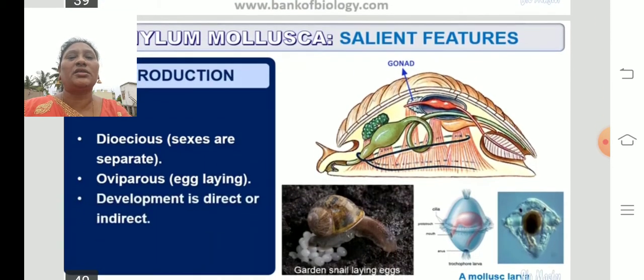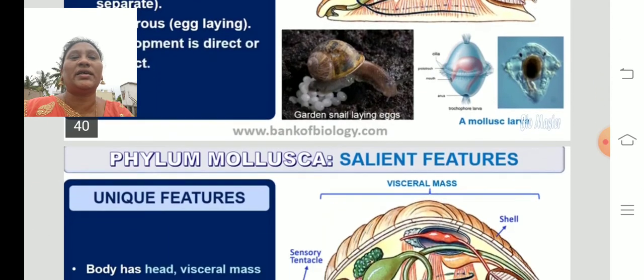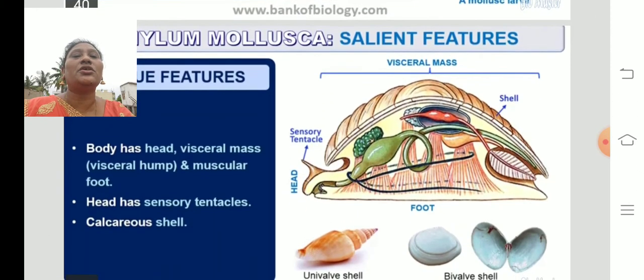And the reproduction is dioecious, meaning sexes are separate. Male is a male, female is a female. And they are oviparous, so they lay eggs. The development is direct or indirect. And coming to the unique features, the body has a head, visceral mass, visceral hump.